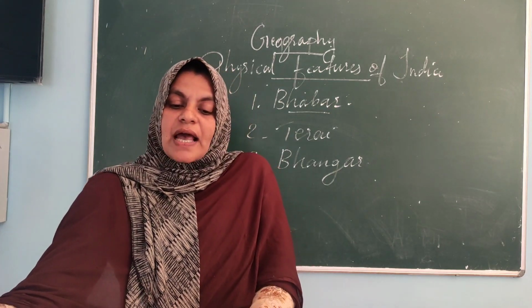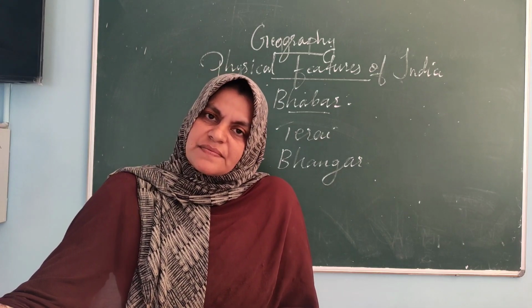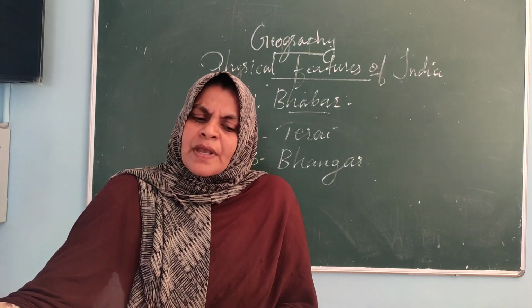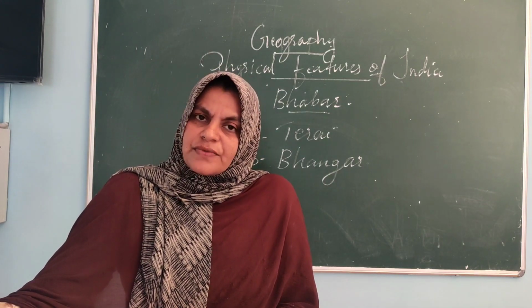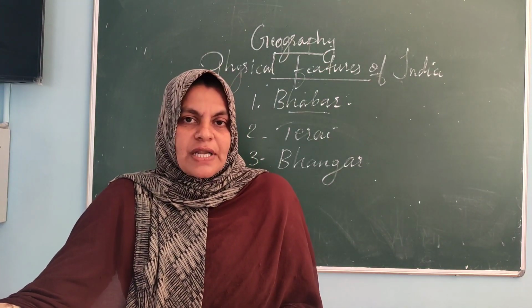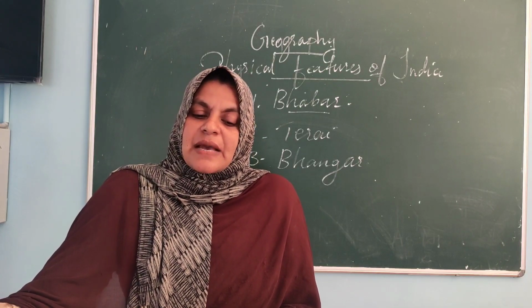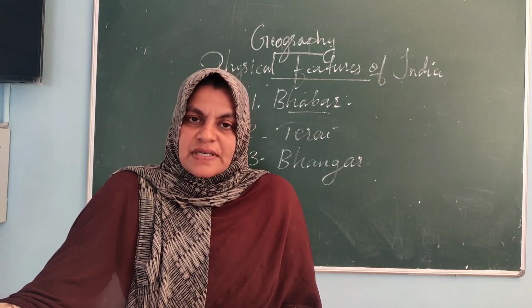So this older alluvium lies above the flood plain of rivers. Once again, the largest part of the northern plain is older alluvium. Got it? And this older alluvium is above the flood plains of the rivers.